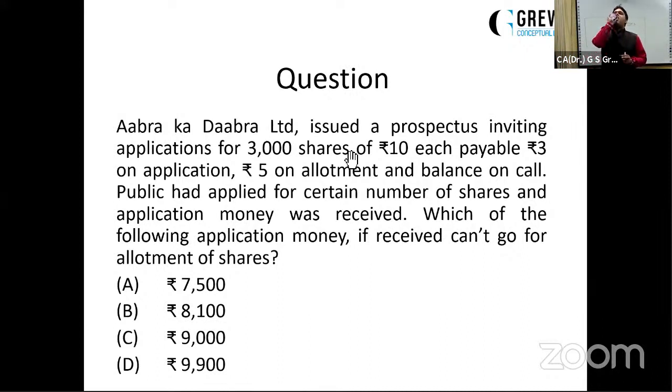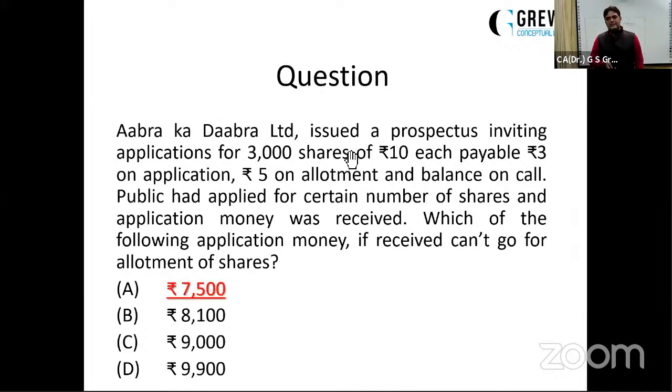Receiving C and D as options. C and D. Yes. Okay. A also. Okay, great. Whosoever has given A as answer, heads off. You are right. The answer is 7,500.